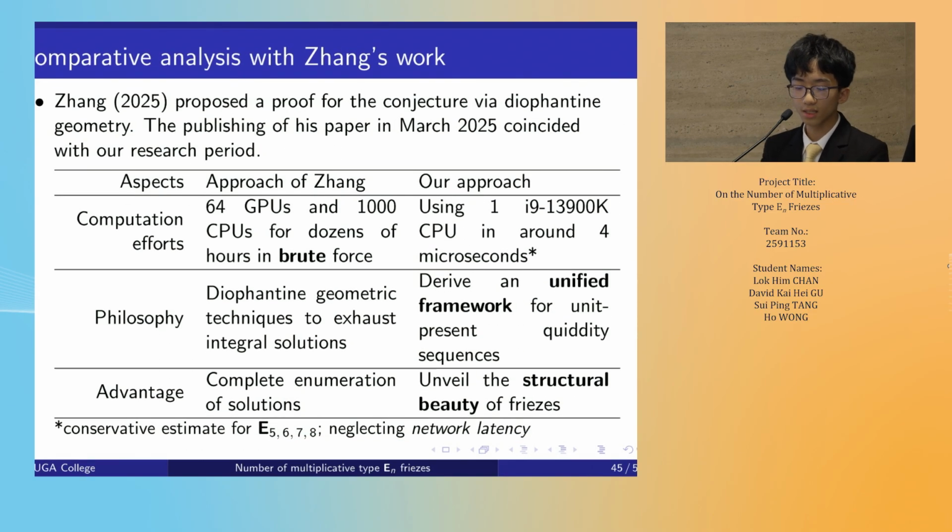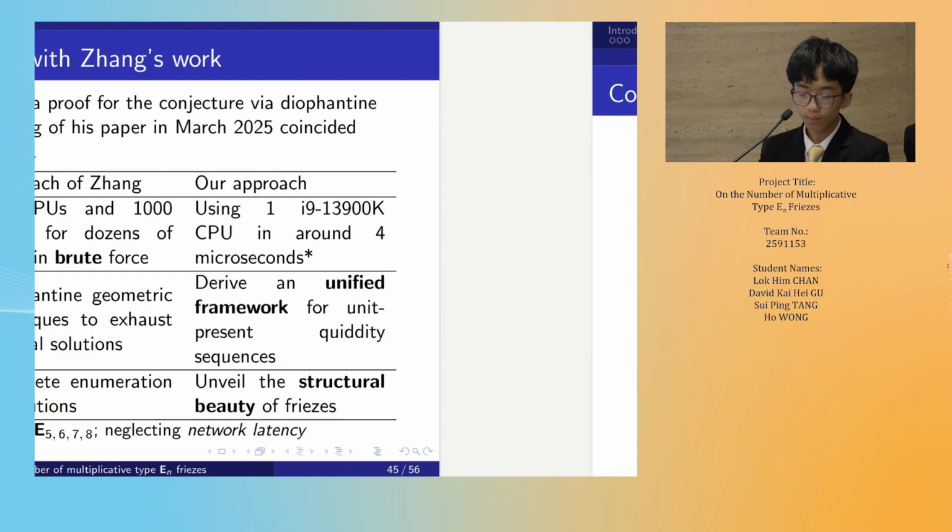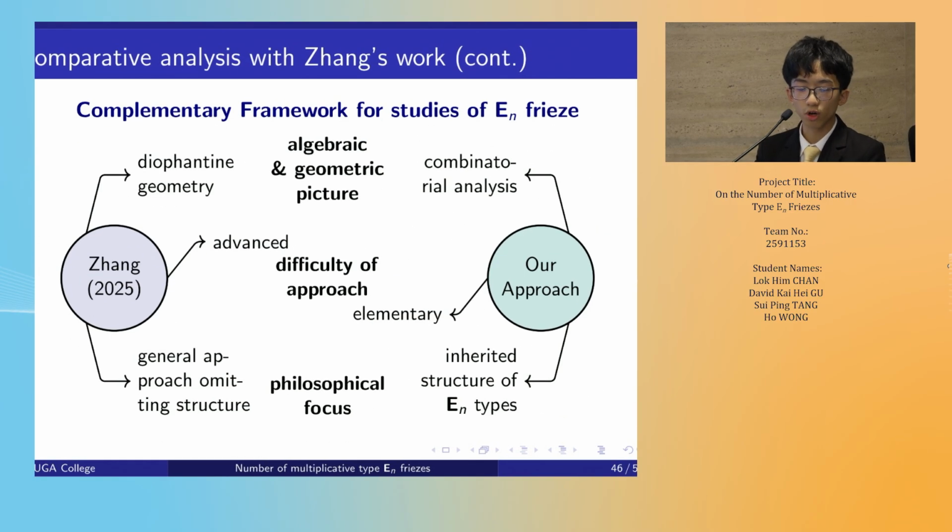As a comparative analysis with Zhang, who proposed a proof via Diophantine geometry in March 2025, coinciding with our research period, he used Diophantine geometric techniques to exhaust solutions while we derive a unified framework that ultimately unveiled the structural beauty of friezes. Hence, we believe the 2 papers serve as a complementary framework, with his approach being more advanced, and ours being elementary, but the philosophical focus is that he focuses on the inherited structure, while we focus on a general approach with more frieze patterns to be applied.